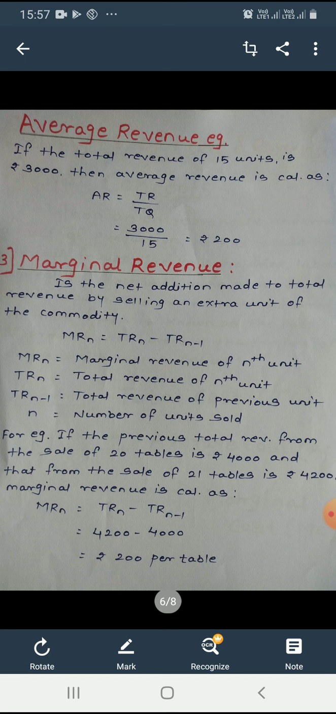Okay, so these are the three types of revenue. Very easy types: total revenue, average revenue and marginal revenue. Now turn to your exercise. Now we will solve the assignment in your government textbook, page number 44. Let's start with question number 1. See your first question, number 1.